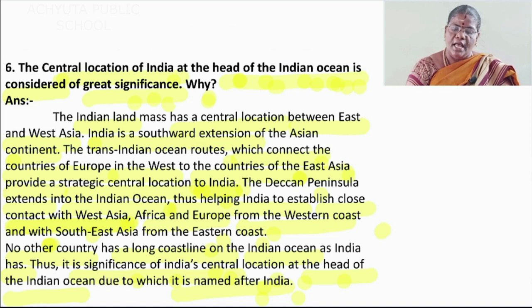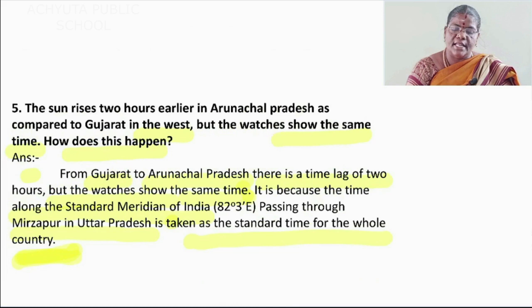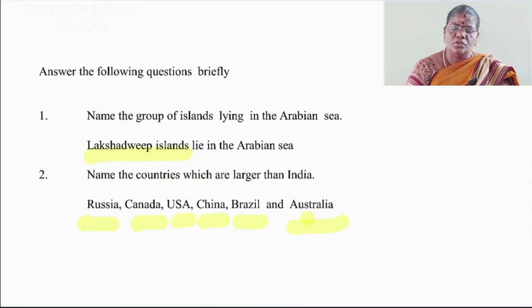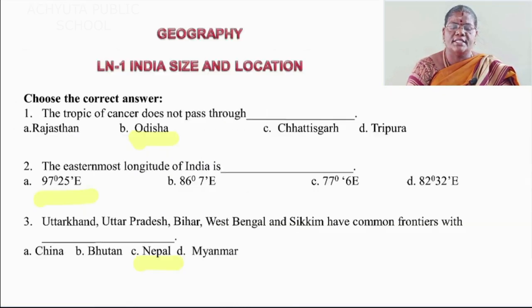No other country has a long coastal line on the Indian Ocean as India has. Thus, it is the significance of India's central location at the head of the Indian Ocean, due to which it's named after India. Okay, so today's class, how many choose the correct answer and how many question answers we have written?